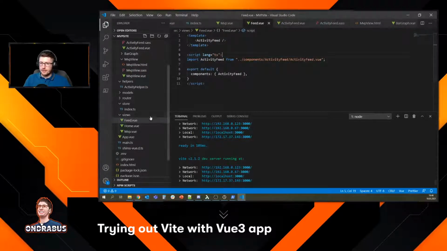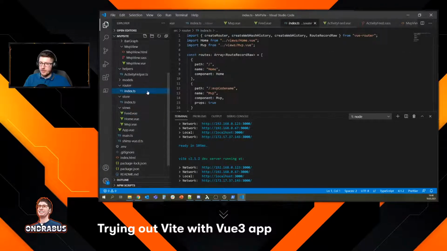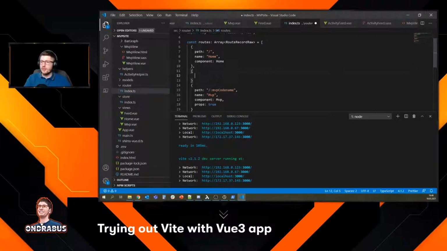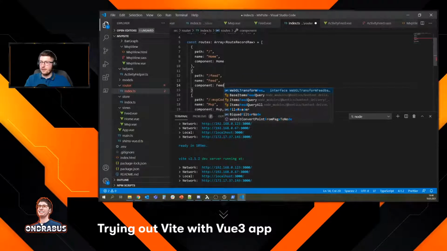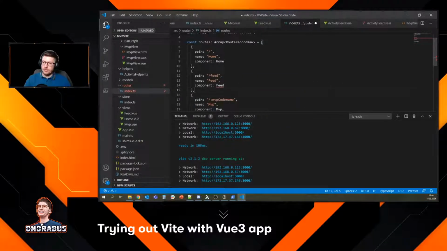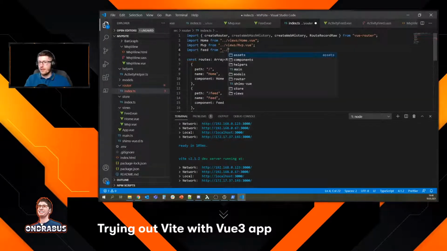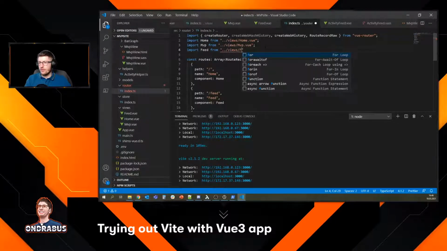Now, one last thing I need to do is add a route here. If I just create a view with no route, it doesn't even make sense, because nothing can happen with that view. So I'm going to create here a path /feed, and that path is going to go to a component called Feed. Obviously I need to import that view here, because the router wouldn't know where to find it. So import Feed from /views/feed.view.